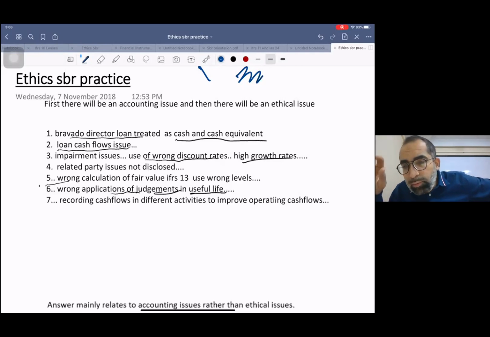Say there is an inflow of 1 million which is originally related to investing activities, but you book it in operating activities. Again, first this is an accounting issue, and then this is an ethical issue: you are manipulating accounts and presenting a wrong picture to your shareholders. So this is a brief intro about ethics: first there will be an accounting issue, and then there will be an ethical issue.